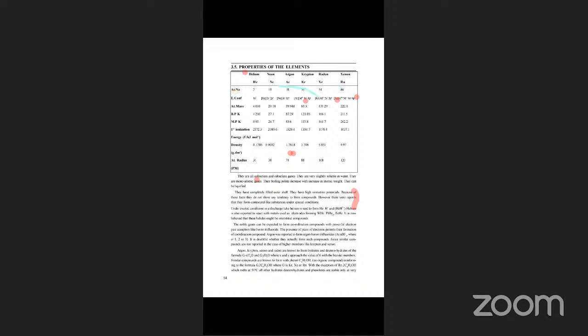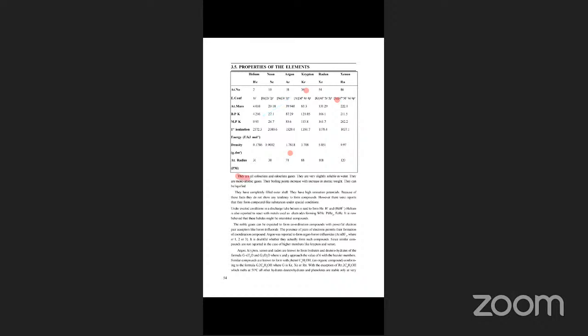See the atomic mass. For atomic number 2, the atomic mass is exactly double, 4. Neon, 10, is 20.18. Argon, 18, is 39.9. Krypton, 36, is 83; xenon, 54, is 131; radon, 86, is 222. These are the boiling points and melting points, but there is no need to remember them.